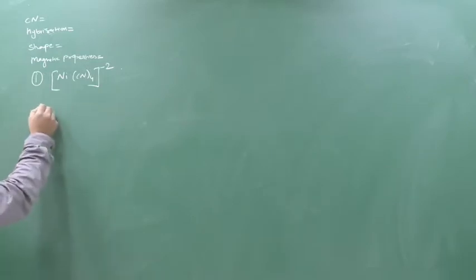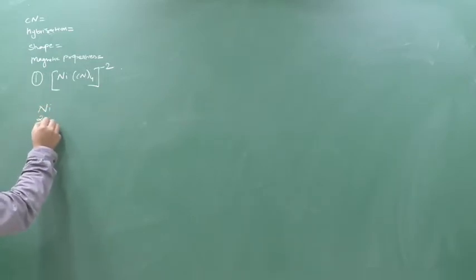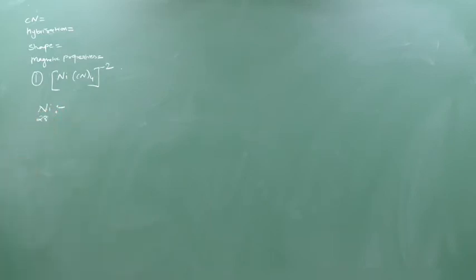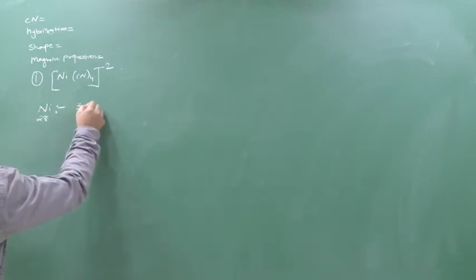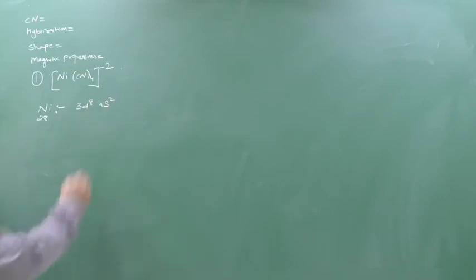Now, if you see the last class, nickel's atomic number is 28, and for 28 the electronic configuration is 3d8 4s2. Yes or no? Everything agree?